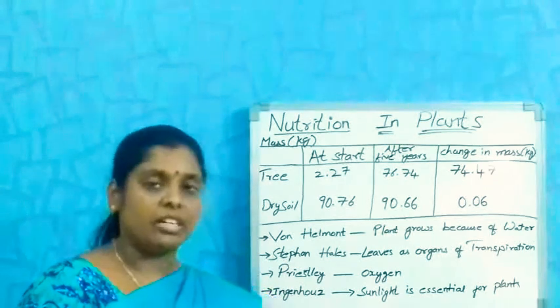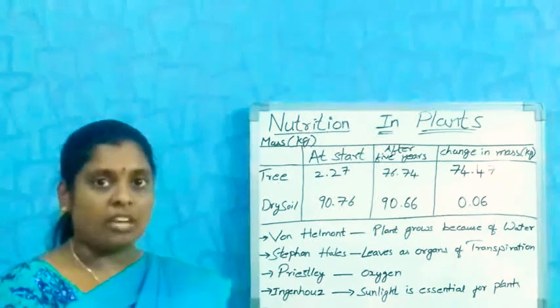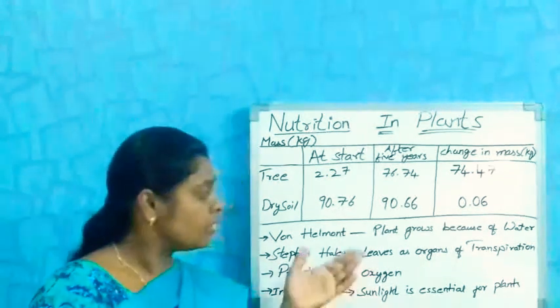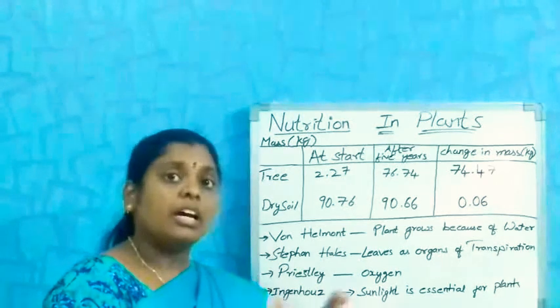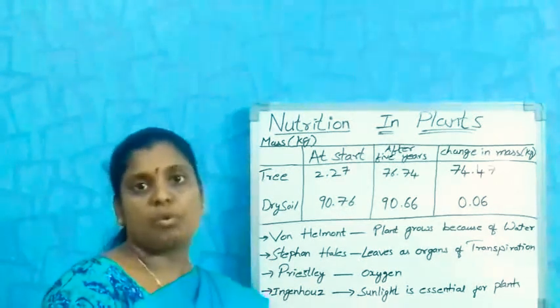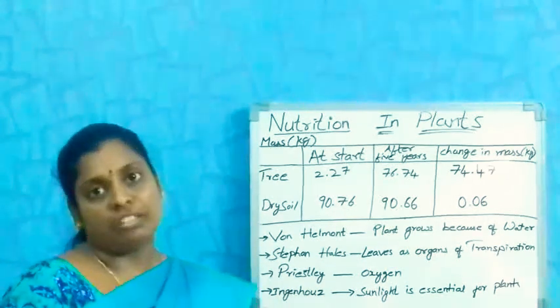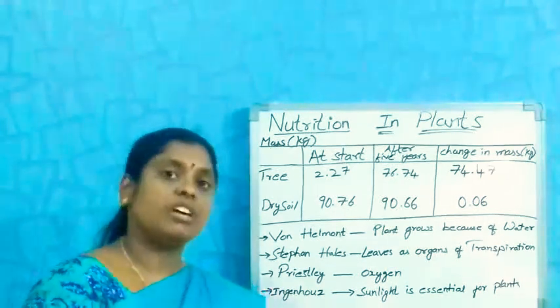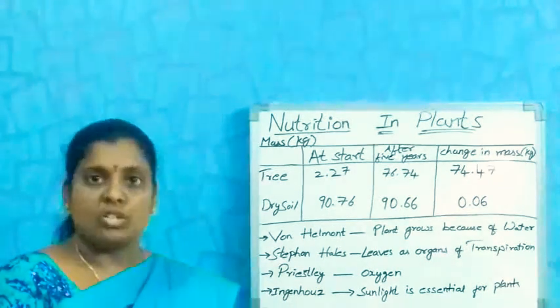You have already learnt it, but you may not remember, so I will recap it once. The leaves have small, minute holes on the surface, which cannot be seen with our eyes. We call them stomata.